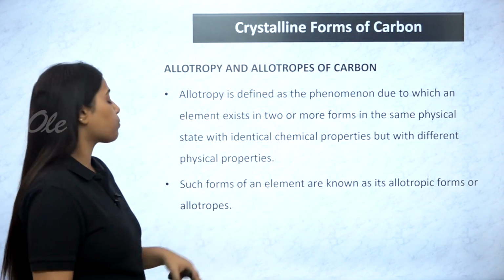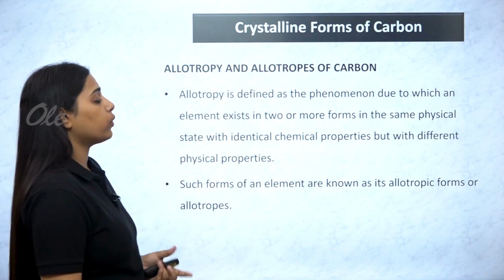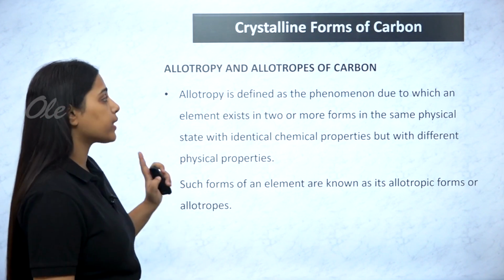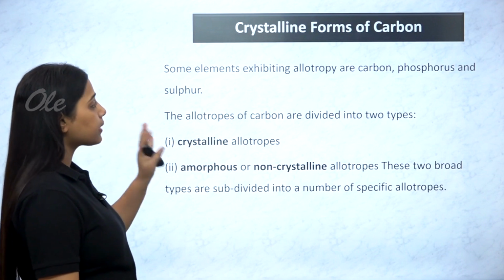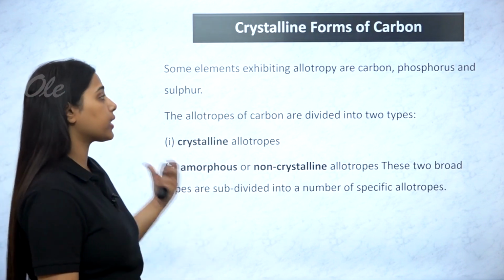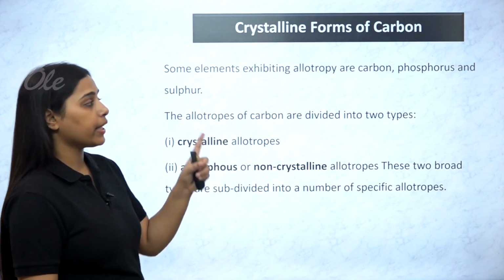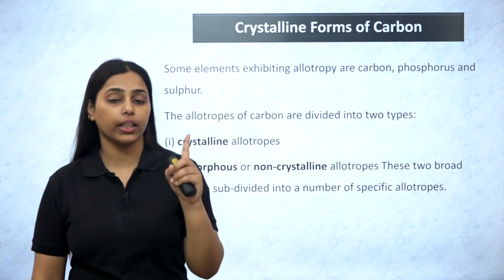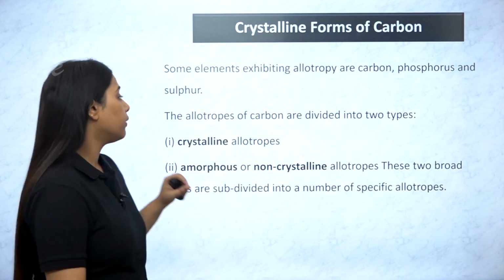There are different allotropes also. Such forms of an element are known as allotropic forms or allotropes. We'll see different examples ahead. Some elements exhibit allotropy, like carbon, phosphorus and sulfur. These are the three main elements in the periodic table which show allotropy.